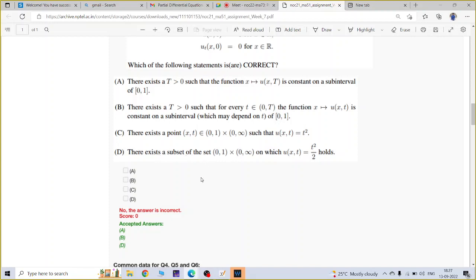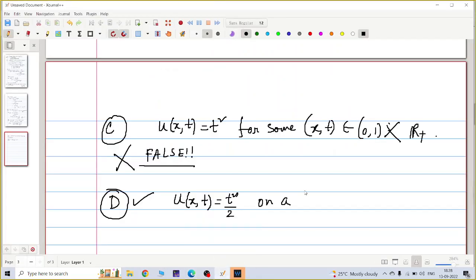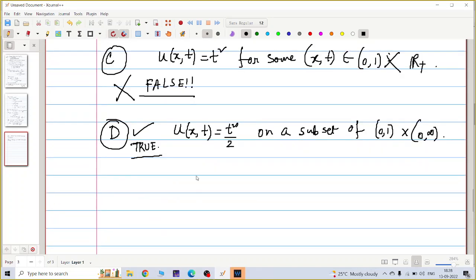This is also true. On a subset also it is true, because it is true everywhere in (0,1) cross R plus, meaning (0,infinity). So this is true. So the correct options are A, B and D.